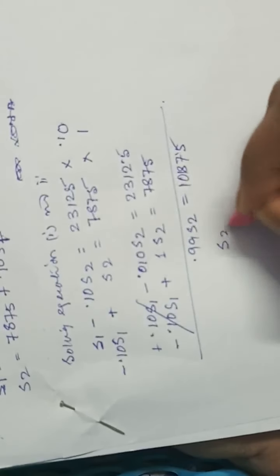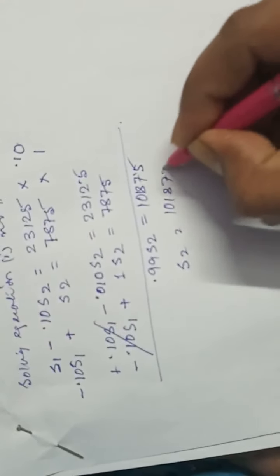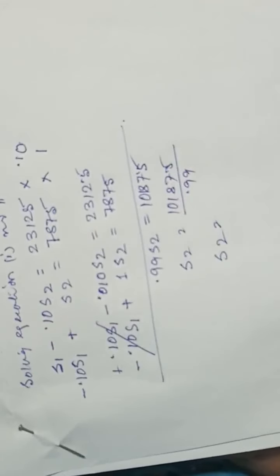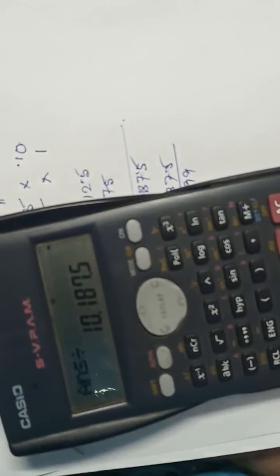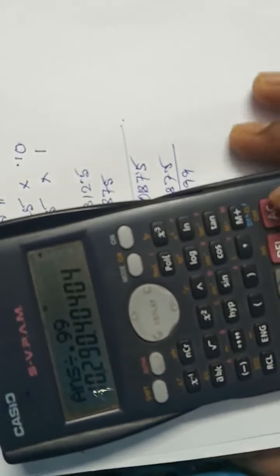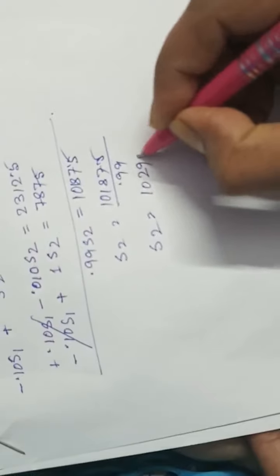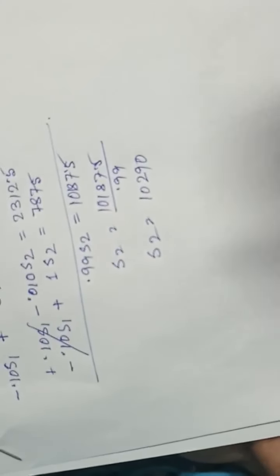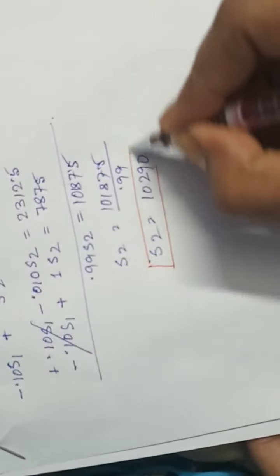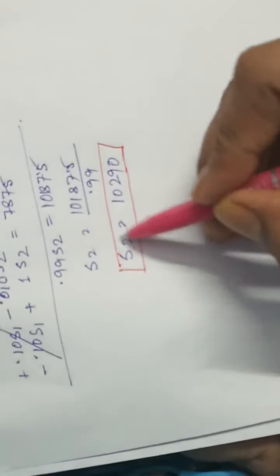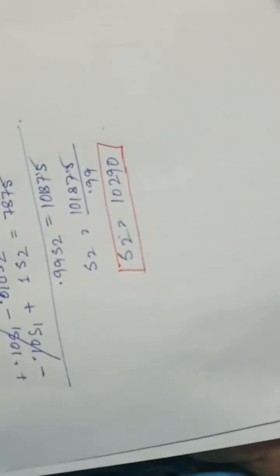So S2 is equal to 10,187.5 divided by 0.99. Dividing this by 0.99, the answer is 10,290. So S2 is 10,290. This is the most important thing: we have already found the value of S2, which is 10,290. Now we can put S2's value in any of these equations so we can find S1.